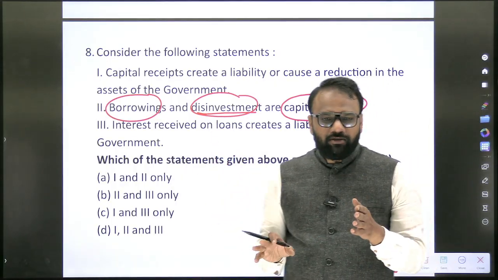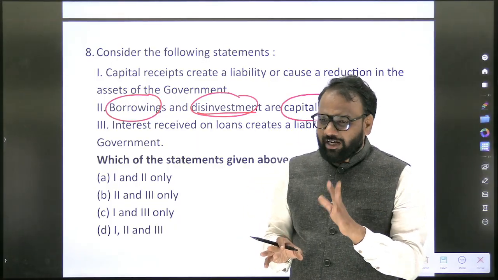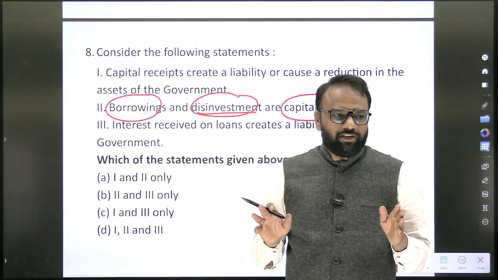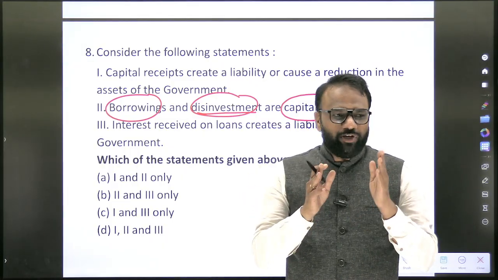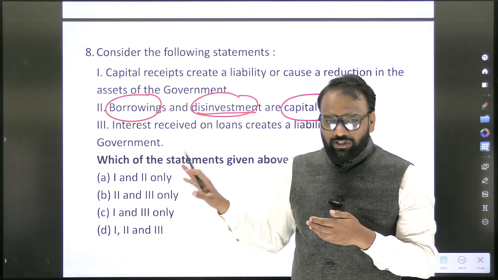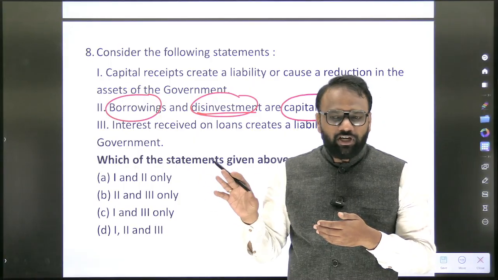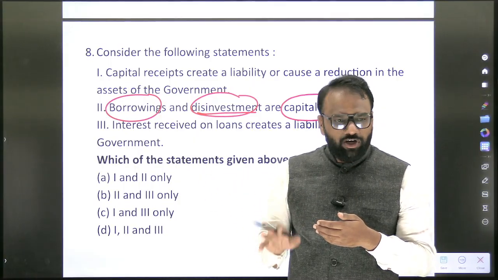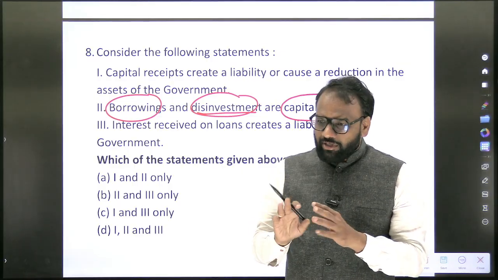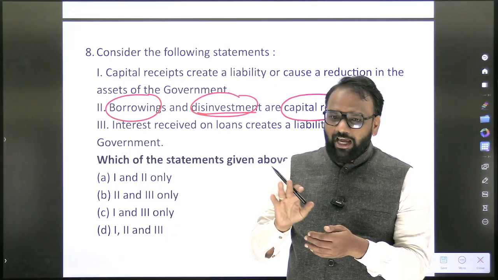Now see what happens. Recently the budget has been proposed, and before that the economic survey report has been released. There are so many videos being released on the budget and economic survey, so all the aspirants will run behind those videos and more content. See here, whatever notes I have compiled, if you just go through this content, it is more than sufficient. You need not go through the economic survey of 2026 and also the budget. There may be some extra schemes. Probably in the upcoming days, if I get time, I may discuss those extra schemes.